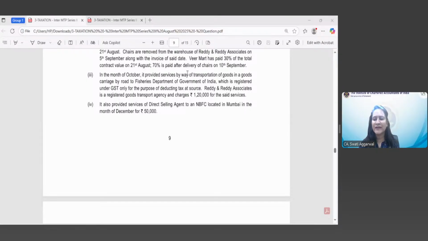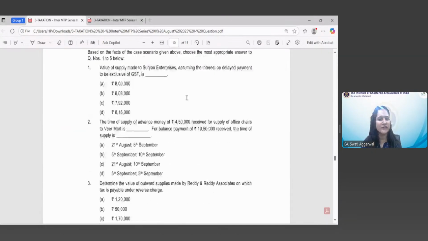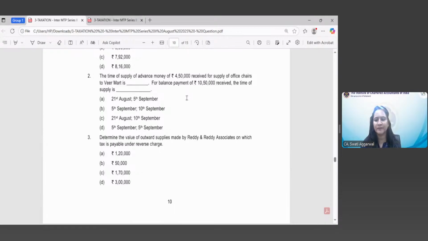Right. So in this case, what we have seen is that DSA services are not liable to reverse charge. Why? Because they have not been provided by an individual DSA. Sponsorship service is liable to GST, and transportation of goods service by GTA is exempt. So the applicability of RCM does not arise at all. So the correct answer is option D, rupees 3 lakh.